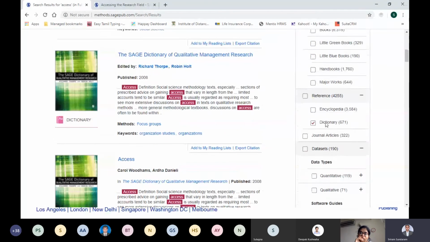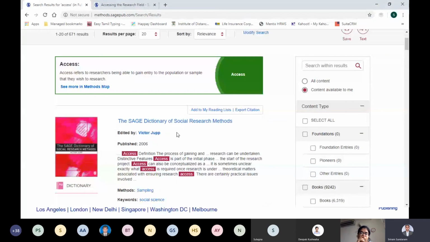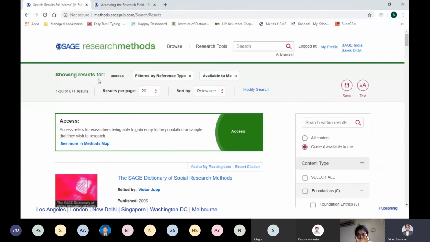So here I have selected only dictionaries and it has filtered me all the dictionaries with the keyword access to it. If you can see, first I did a basic search, access, and then I filtered by content type, and then available to me, which is clear here. So I have multiple levels of filtering I have done.